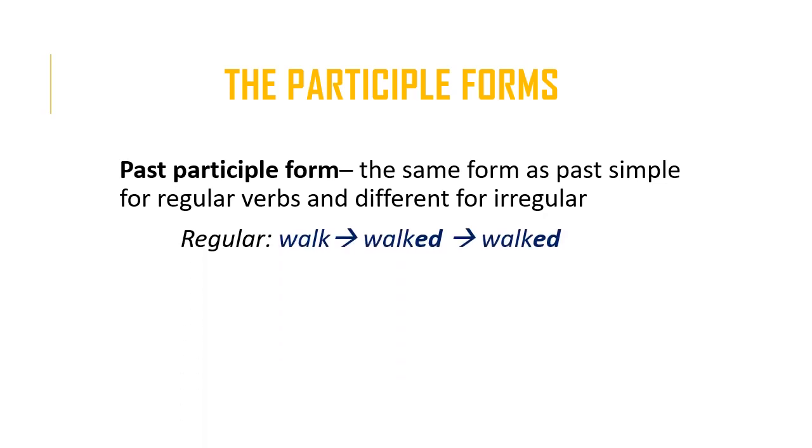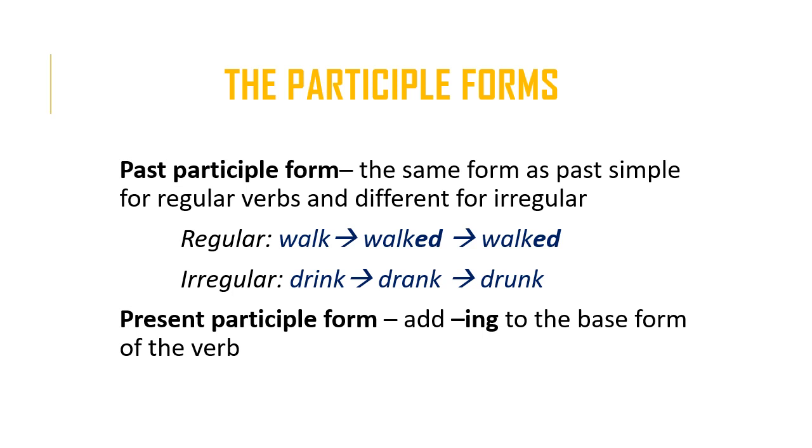So with a verb that's regular, it's going to be walk for the base form, walked for the past simple form, and likewise walked for the past participle form. On the other hand, with an irregular verb, so the base form is drink, the past simple form is drank, and the past participle form is drunk. With the present participle, regardless of whether the verb is regular or irregular, we add an ing. So there's no exception to that. And the ing is added to the base form of the verb. So walk becomes walking and drink becomes drinking.